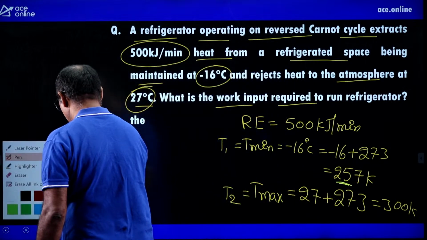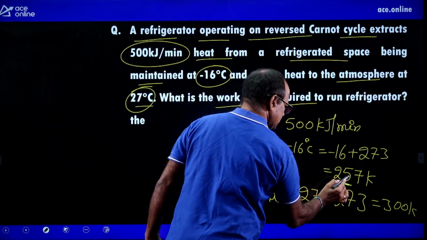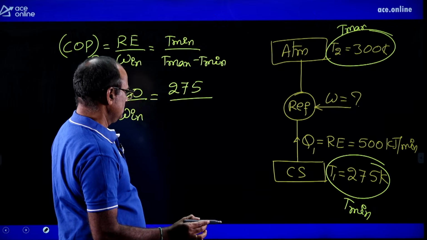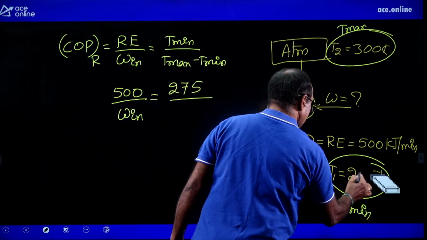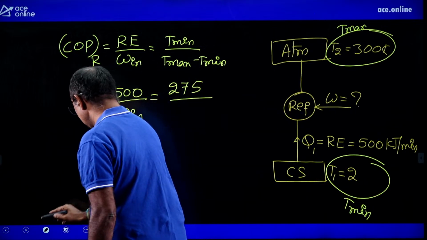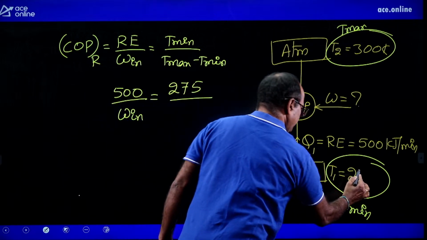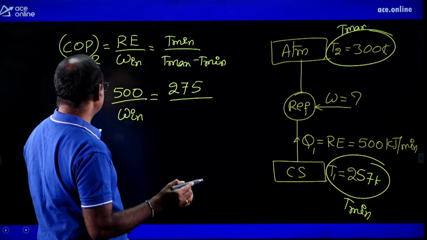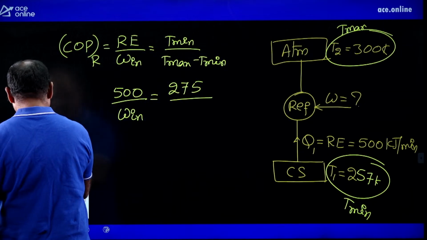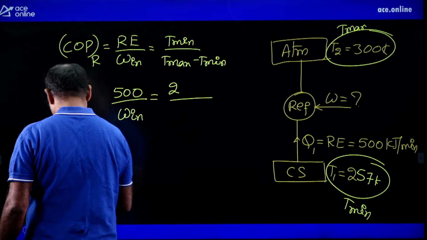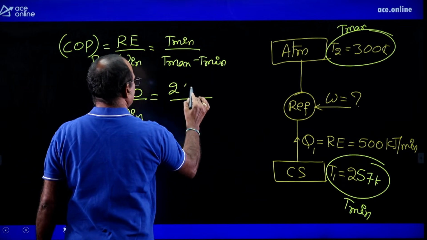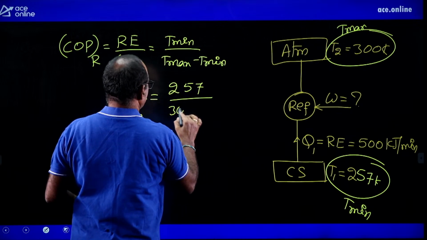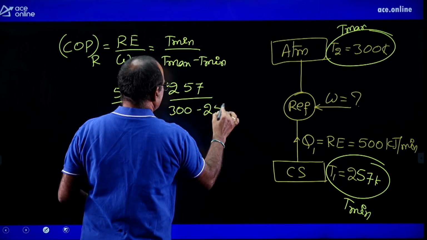Should be very careful. Minus 16 plus 273, 257 Kelvin. Yes. 257. Should be very careful while we are discussing in the limited space. 257 dividing by T maximum, 300 minus 257.